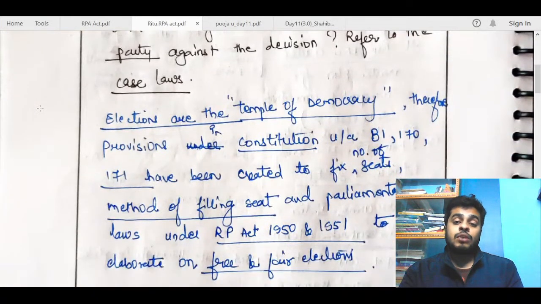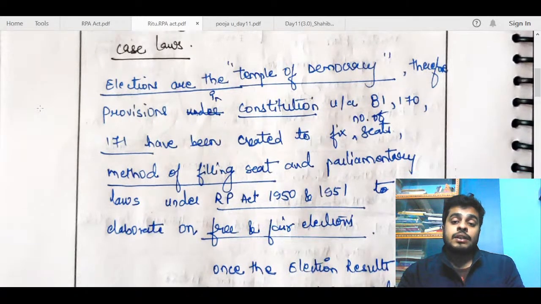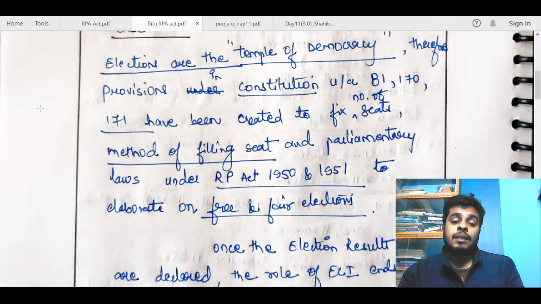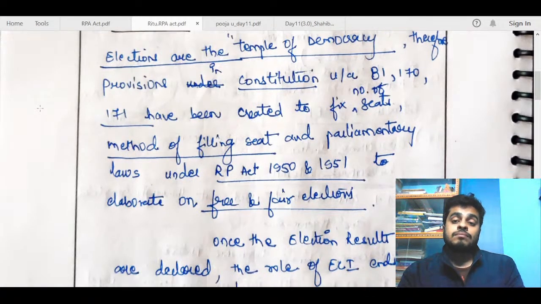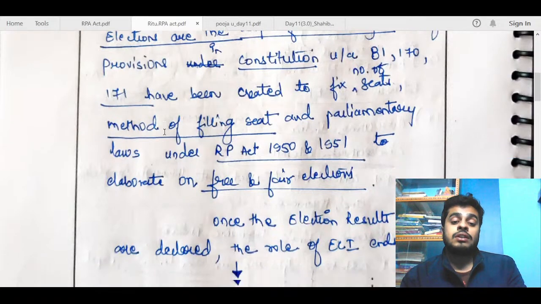Elections are the temple of democracy. Therefore, provisions under the Constitution and Articles 81, 170, 131 are created to fix the number of seats and method of filling seats, and parliamentary laws under the RPA Act elaborate on free and fair elections. Okay, but the best would have been if you could have mentioned Article 327, under which the RPA Act was enacted. This is fine, but the question is not talking wholly about elections, but still it will work because you have mentioned some of the constitutional articles. But it would have been better if you could have mentioned 327.